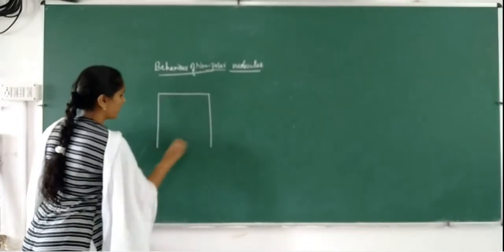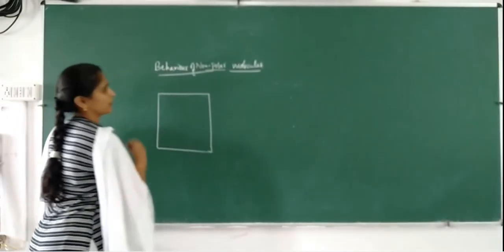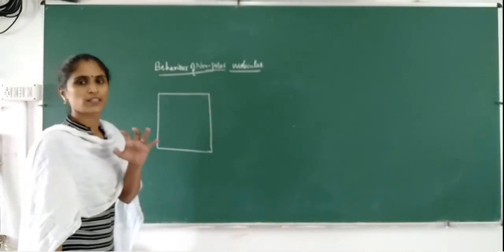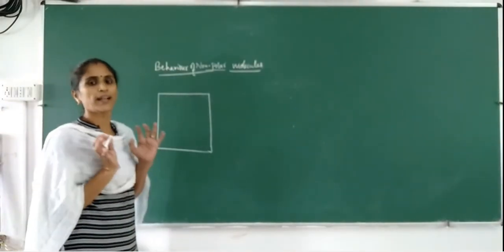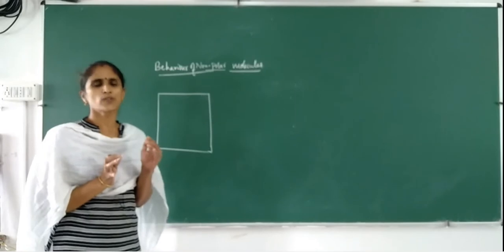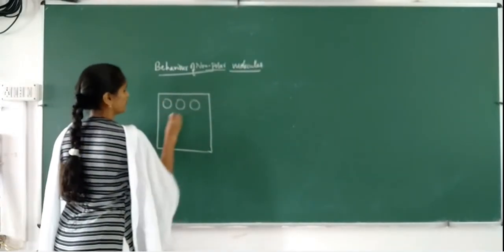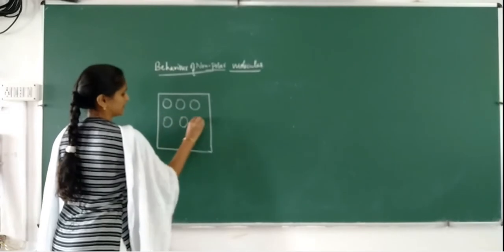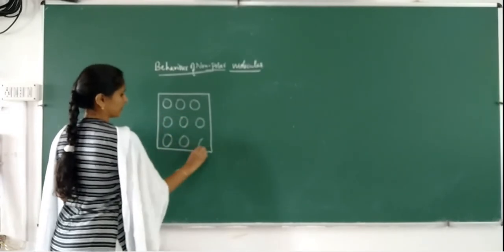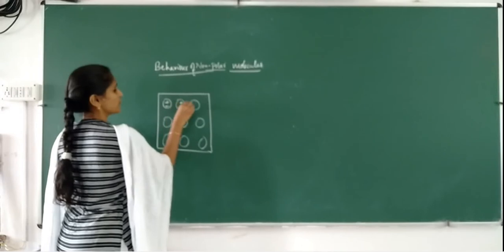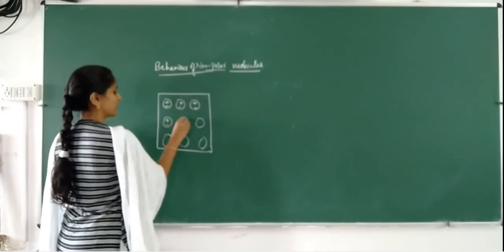We are considering a bulk non-polar material. In bulk, many molecules are there. In each molecule, the center of mass of positive charge and negative charge is coinciding.